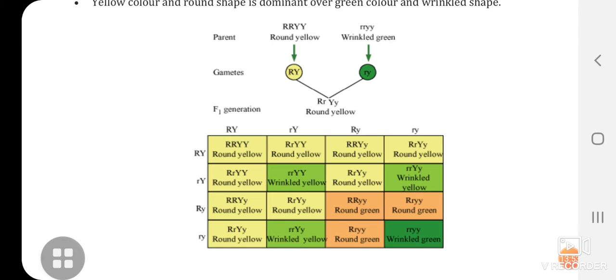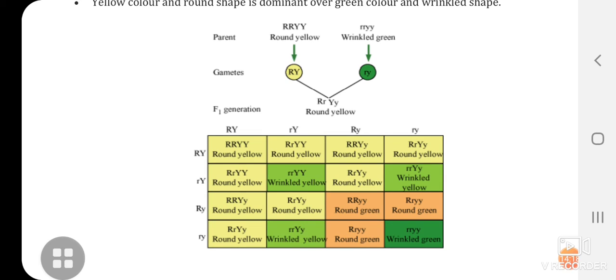The dominant is one side in the yellow color circle and the recessive is in the green circle. Then we are getting the F1 generation plant as round and yellow. That is, only the dominant trait is being expressed in the F1 generation.